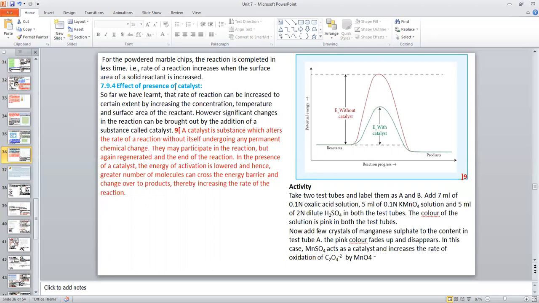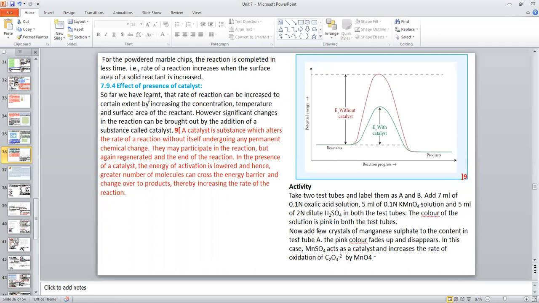Then, the effect of the presence of a catalyst. Already we studied that if we use a catalyst, then the activation energy will decrease. You see, this is the reaction pathway if the catalyst is not used. If we use a catalyst, then the height of the energy barrier will decrease. That means the activation energy decreases. So this is the reaction coordinate.